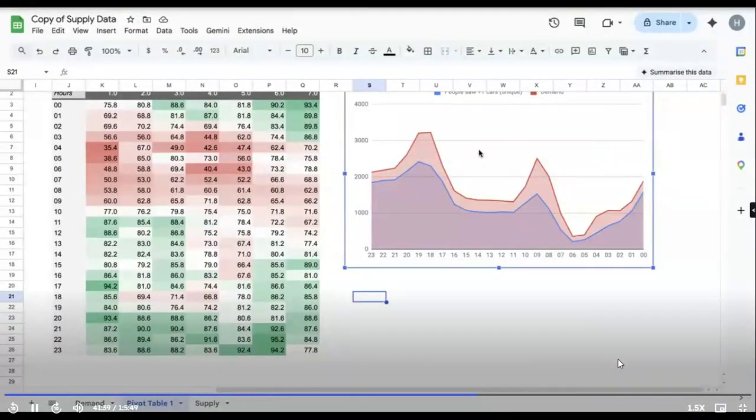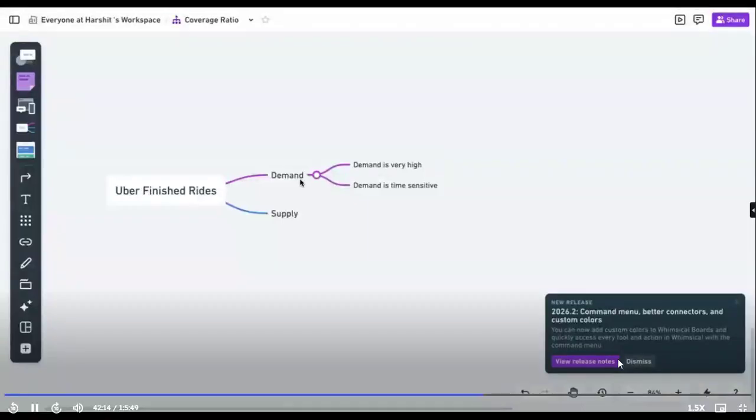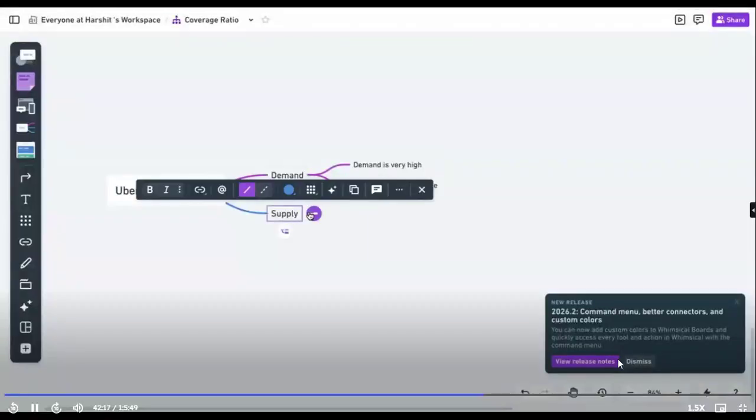Now let's go deeper. I can clearly see that there is a supply gap. Let's try to figure it out. Let's pick one particular hour, any hour where you see the huge difference. Let's pick 9 because that's the absolute peak, and see whether it is for all the days or for a few days. We'll try to figure that out first. Once we do, we will go ahead and see on the supply side what exactly the issue is.